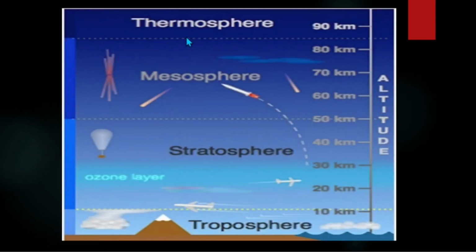So let us see these layers of the atmosphere. This question was asked in the physics paper last year. So it is better to just look over these altitude ranges: up to 10 kilometers is troposphere, from 10 kilometers to 50 kilometers is stratosphere, and there is the ozone layer too. From 50 to approximately 85 kilometers is mesosphere, and above is thermosphere.